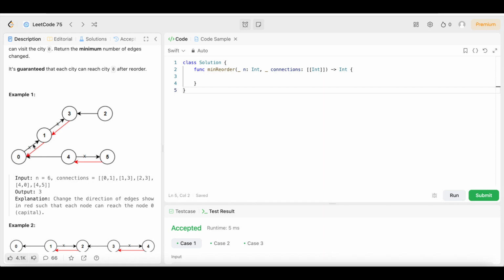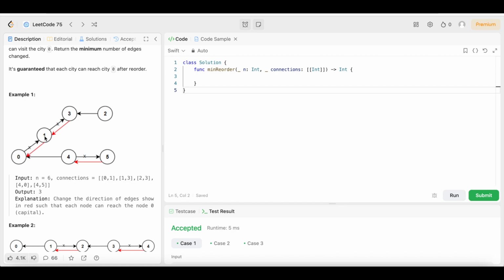The roads in black, or the edges in black, the edges represent the roads. So the roads are the original edges. The edges in black are the original edges, or the original roads. So if we look at 0 to 1, we see that we have a road going from 0 to 1. However, we need the roads to lead to 0, not go away from 0. And this first edge right here is going away from 0. So that's one edge we need to change. That's why it's a red one changed right here, right?